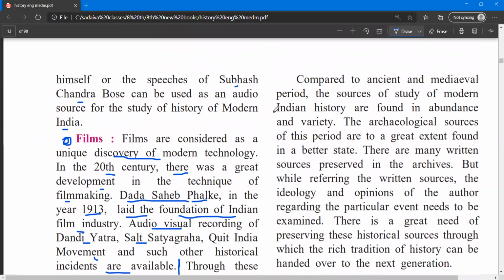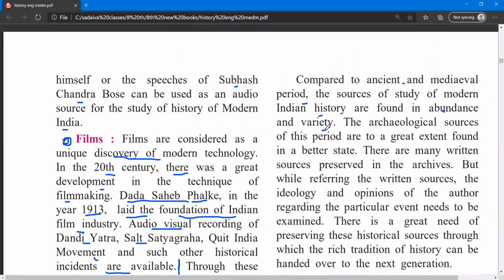Now compare with the ancient and medieval periods. The sources for the study of modern Indian history are found in abundance and variety. So we have innumerable sources and varieties of sources of modern history compared to ancient and medieval. So this is what they are saying. Due to technology, we have more sources of modern Indian history than of ancient and medieval history.